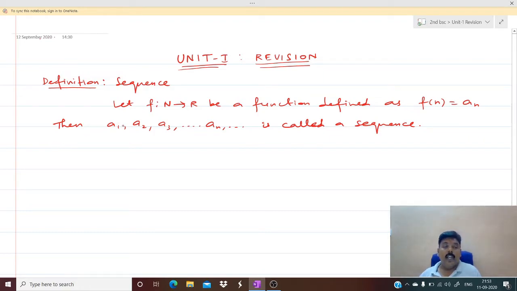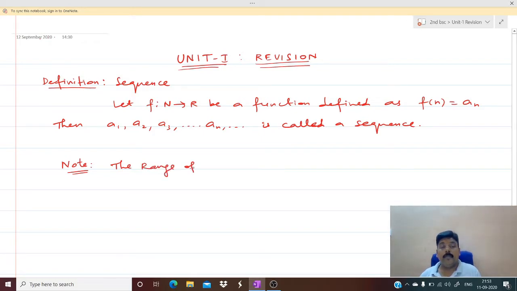So what we have to note here is that a1, a2, a3, etc., an are nothing but the range of this function. So sometimes we call it the range of the sequence.